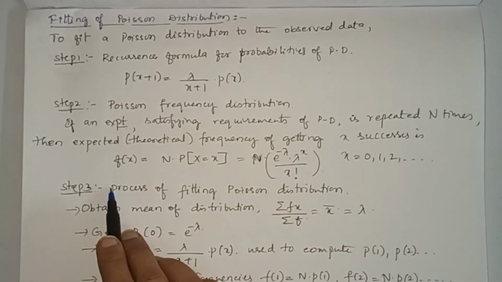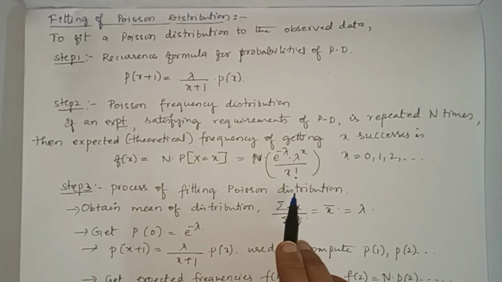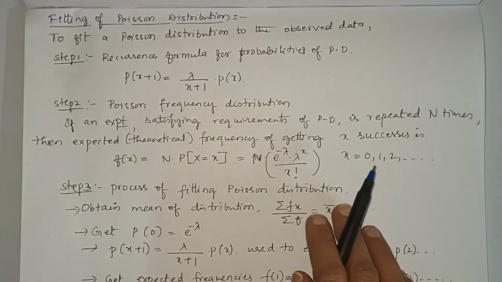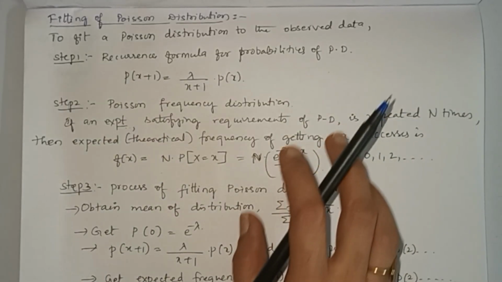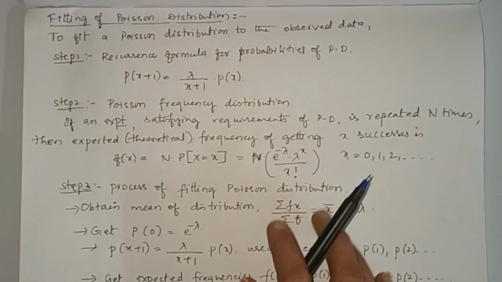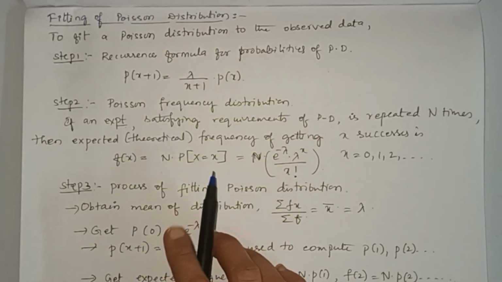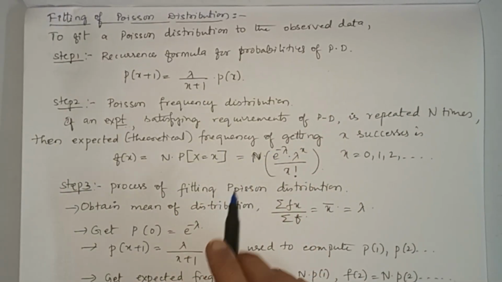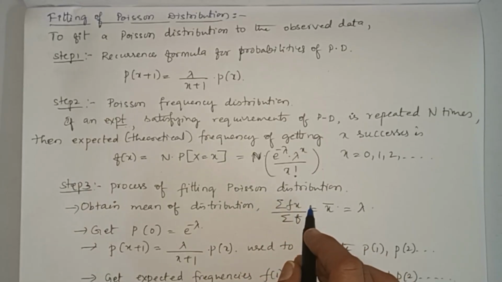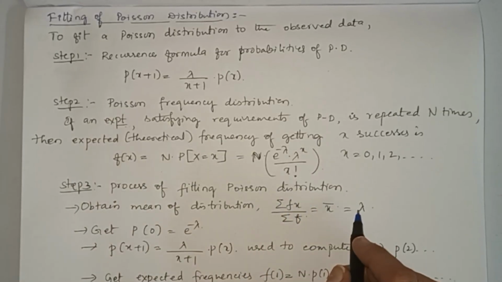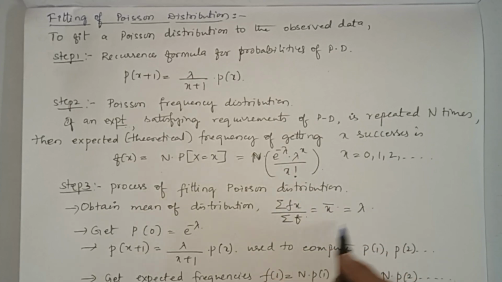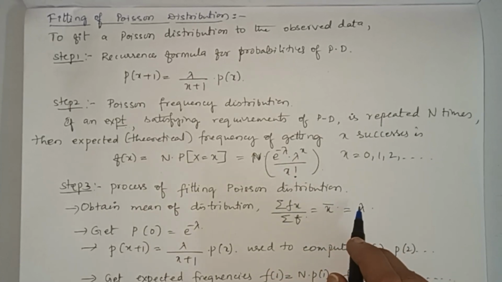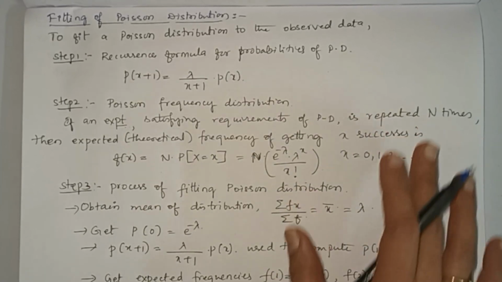Step 3 is the process of fitting Poisson distribution. The main intention is to fit Poisson distribution to the given data. If you obtain the mean of the data and equate that mean to lambda, because in a Poisson distribution mean is always equal to lambda, then it becomes fitting a Poisson distribution.